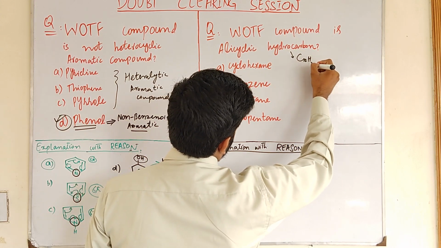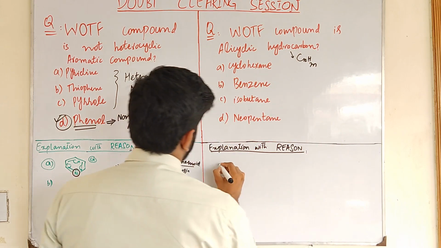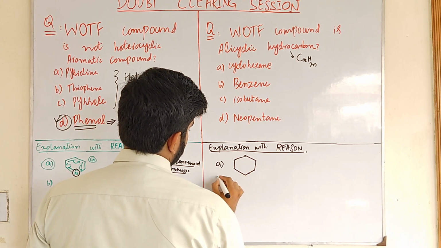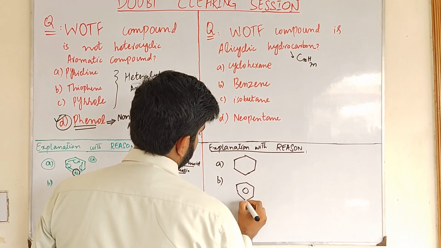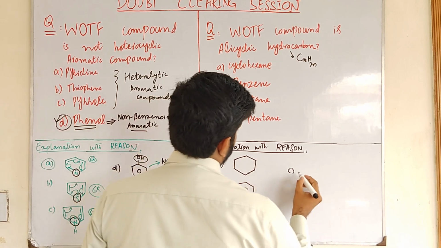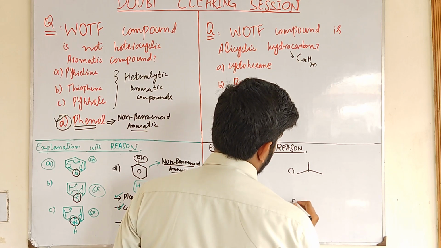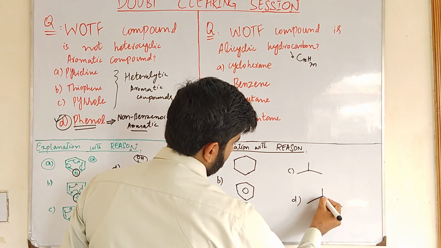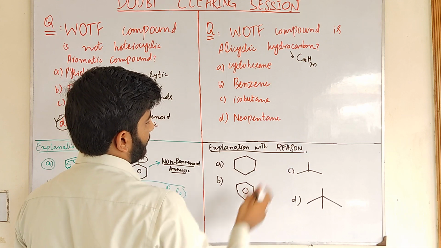So alpha is cyclohexane, and beta is benzene, Charlie is isobutane, and delta is neopentane. The question is, which of the following compounds is an alicyclic hydrocarbon?